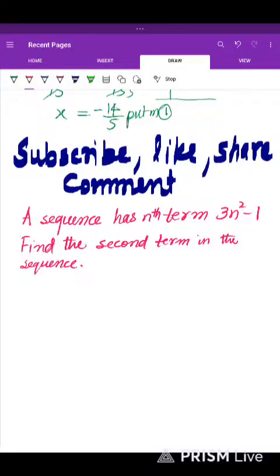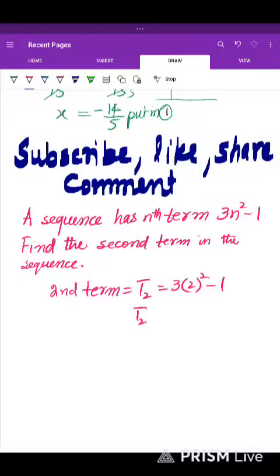Here we need the second term, which means t2. The second term can be denoted by t2, and we just need to put 2 in the general term. So t2, the second term, is 3 multiplied by 2 squared, 4, minus 1. What will that be? 12 minus 1, 11. So the second term of this sequence is 11. This is the answer.